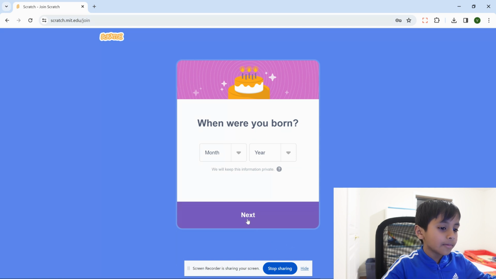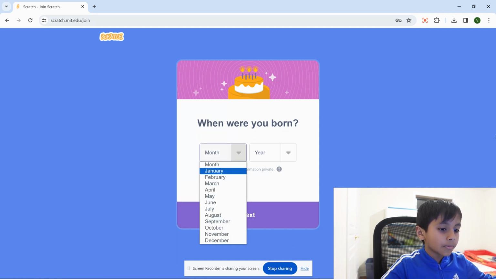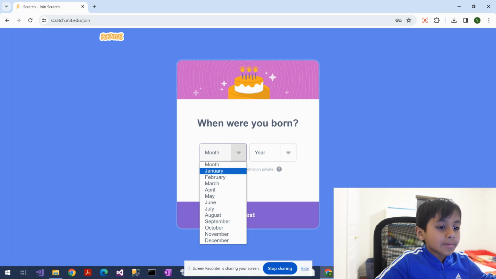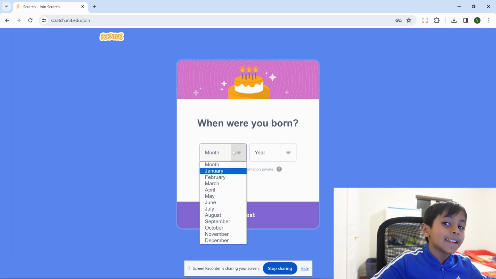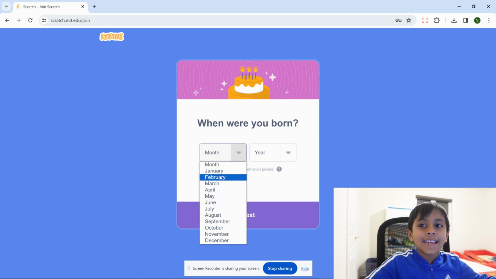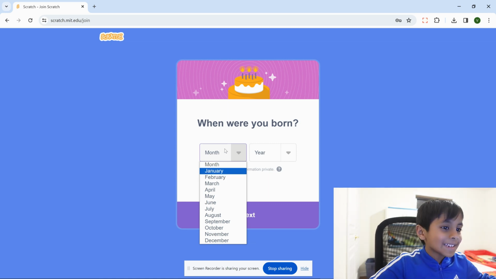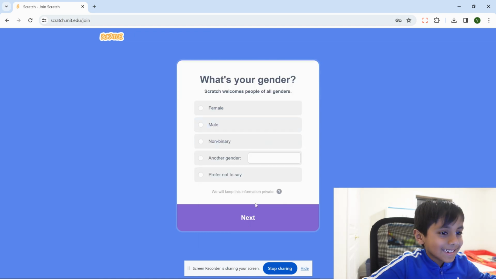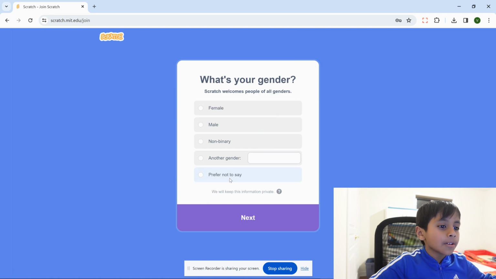And pick which month you were born. And you have to pick the year you were born, and then you'll again see one button that says next. Press it again. A question asks what's your gender. If you are female, you pick female. If you are male, you pick male.